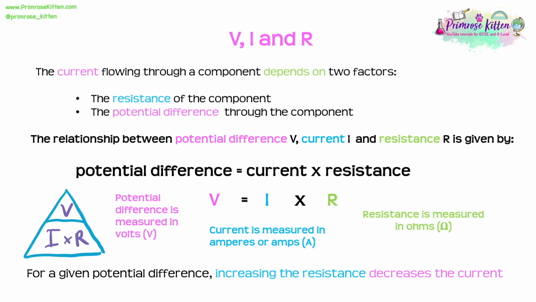Now, for a given potential difference, we need to know that if we increase the resistance, we're going to decrease the current. And that's because if we increase the resistance, it's harder for that current to flow. It's a bit like making a pipe narrower. And so that means less current, less of this charge is going to be able to flow through the circuit. A bit like water flowing through a narrower pipe.